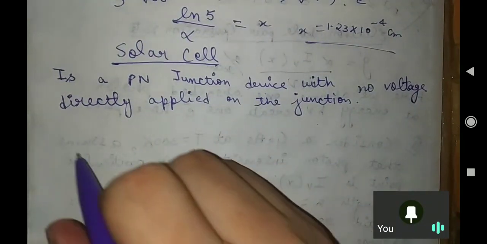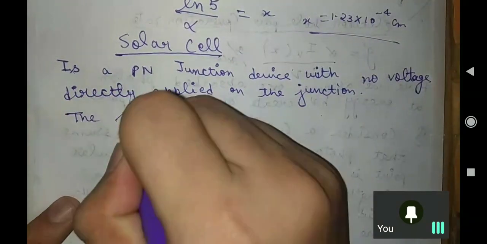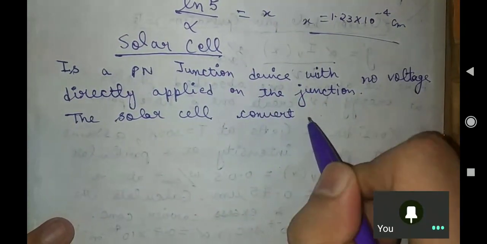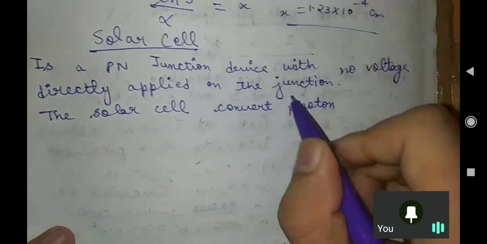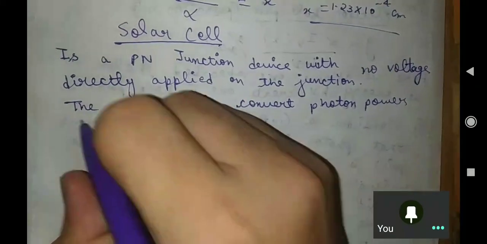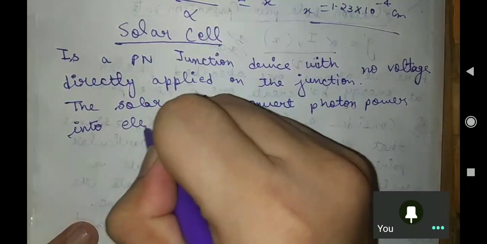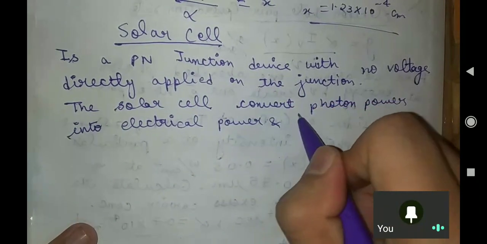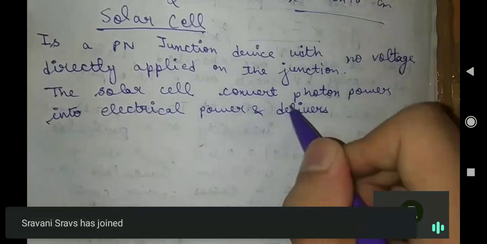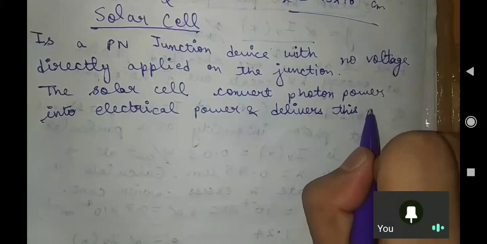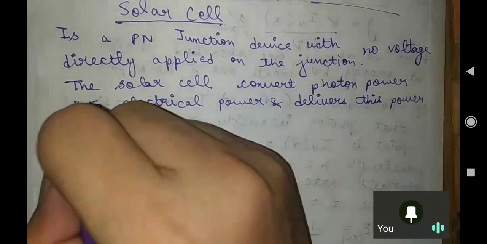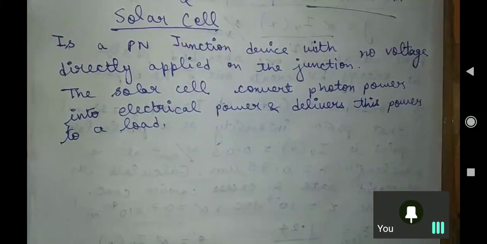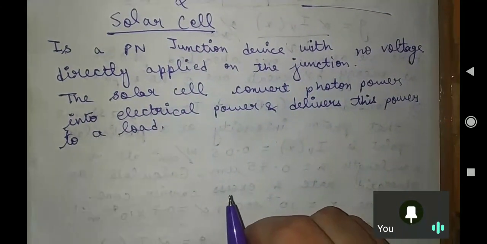And what we say in a solar cell is that the solar cell converts photon energy or photon power into electrical power and delivers this power to a load. This is the basic motto of our solar cell: it converts our solar power into electrical power, and that power is delivered to our load.